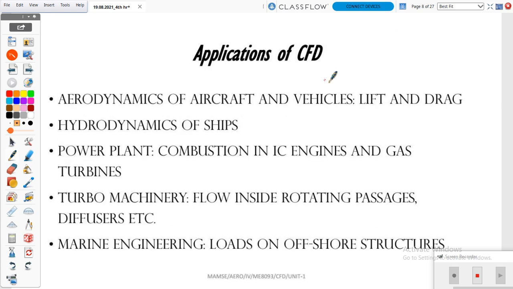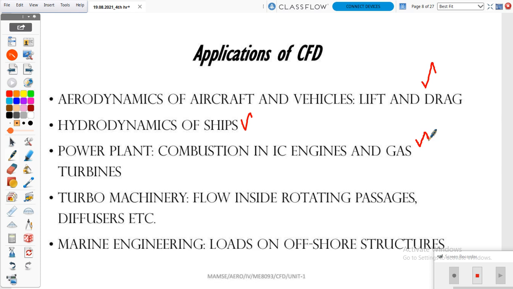So next, applications. Where is it used? First one, aerodynamics. We need to estimate the lift or drag, and we can use this software. And next one, hydrodynamics. Based on the fluid, we can estimate the ship performance by using this software. And next one, thermal based applications, that is power plants. We are using IC engines for most of our automobiles. IC engine is nothing but internal combustion engine.